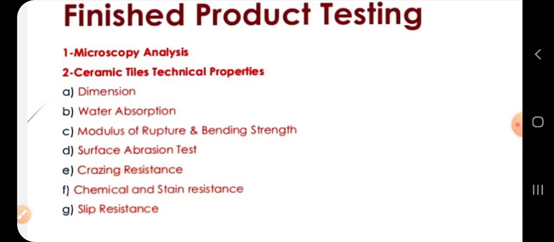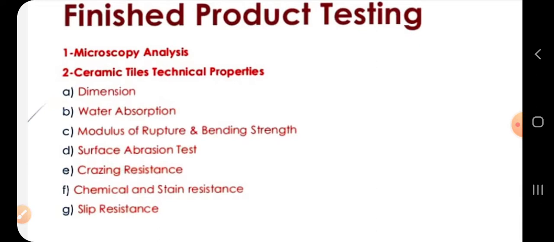Water absorption. The water absorption test is done: the tile is immersed in water for a specific duration of time, and then the quantity of water is checked to see what amount of water it is absorbing. Water absorption should be low.